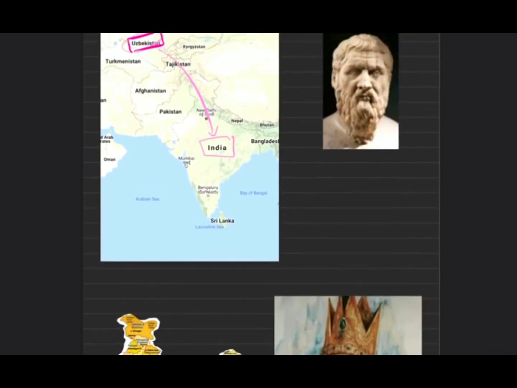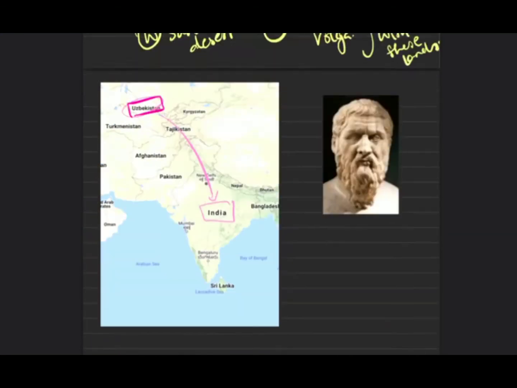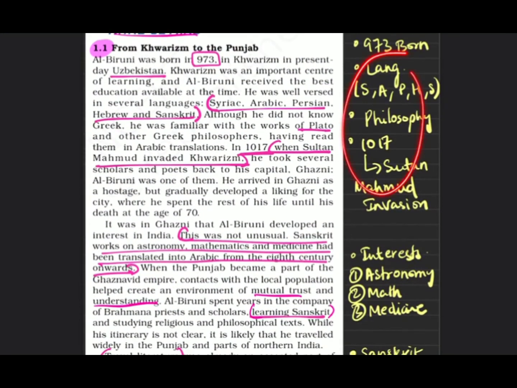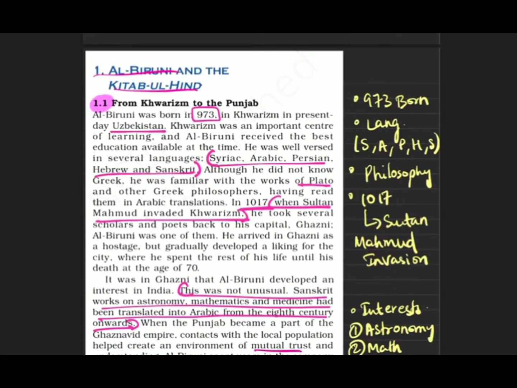So he took him from here to here, and he's traveling a wide range of northern India, is what we saw. Okay, so this talks about his personal things, what he knew, where he was born, his family and all that. Next talks about the Mahmud Ghazni invasion. So remember, in all these three travelers, one ruler will come.